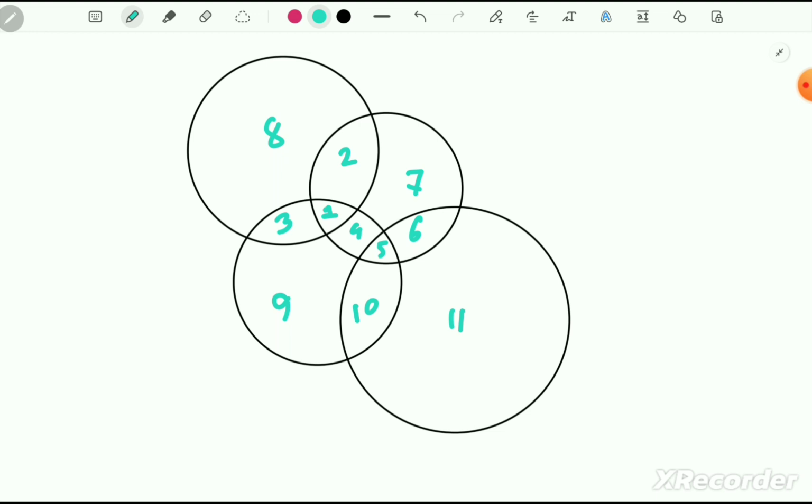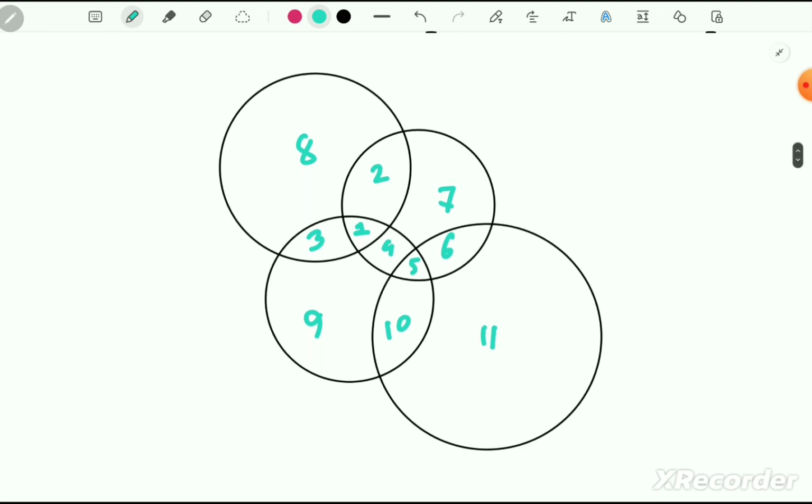So these are the 11 regions. We have to color them in such a way that 2 regions sharing a common arc are not the same color. Let's use this green color. So region number 1, we can color like this. Then regions 2, 3 and 4, we can't use this green color.